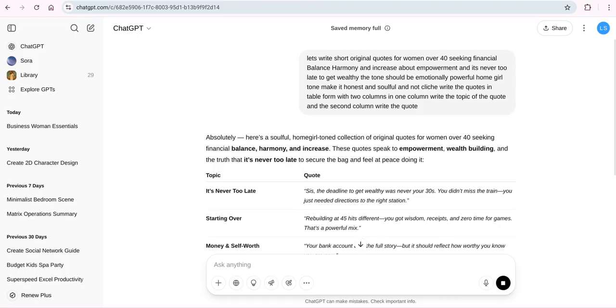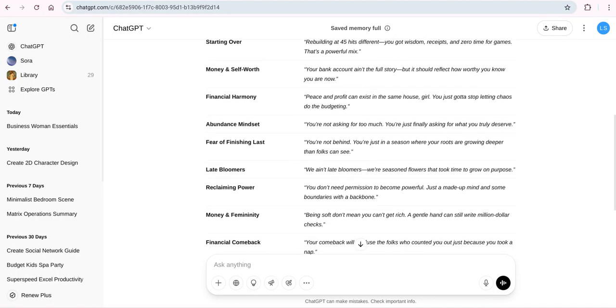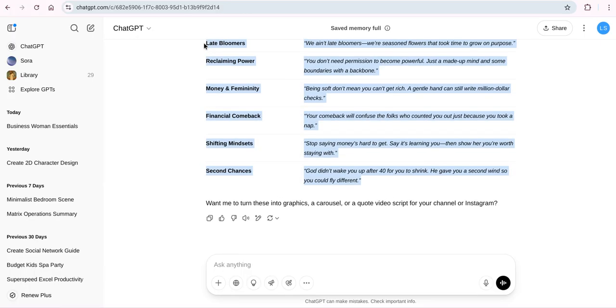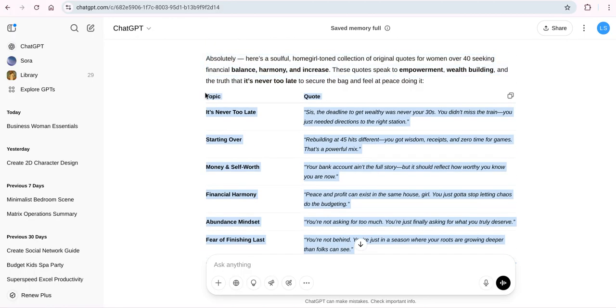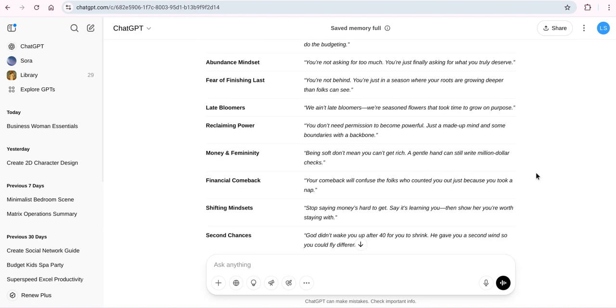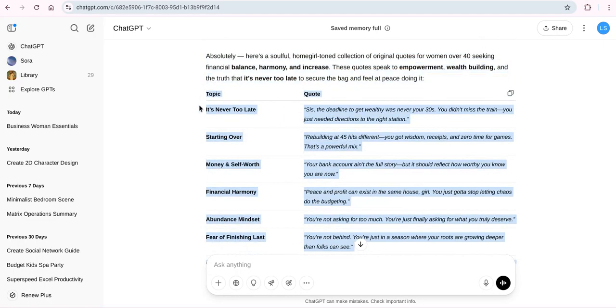Now you see Chat has already come up with our topics and quotes, and let's go ahead and just copy and paste. That's right, we get the topic and the quote on both sides. Let's try it again because we don't necessarily need the words topic and quote. All right, everybody, let's go ahead, copy. Control C is what I use.